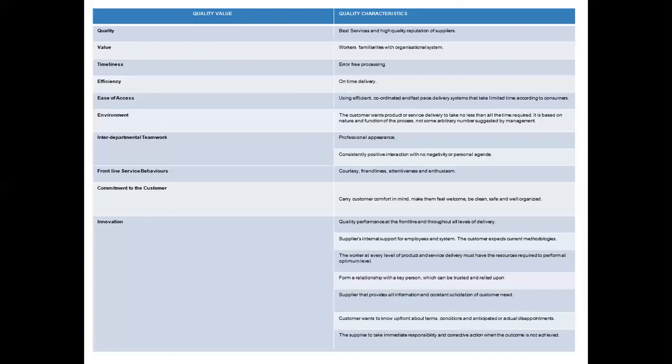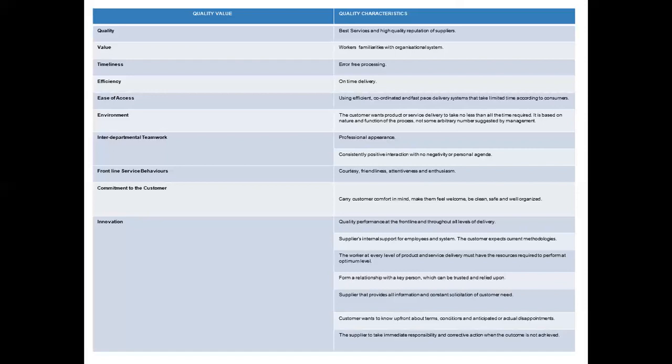The next quality characteristic is a supplier that provides all information and constant solicitation of customers' needs.